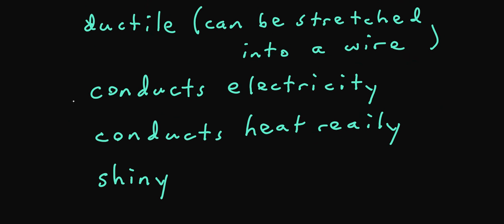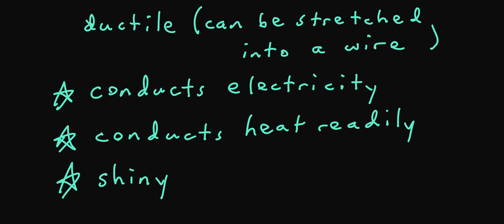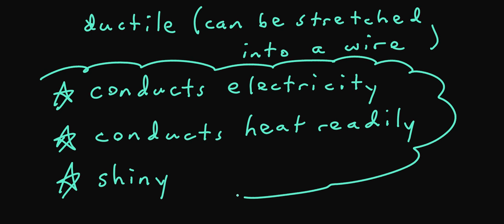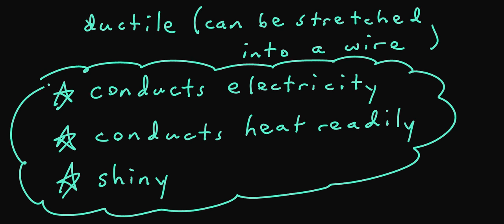Other properties of metals are that metals conduct electricity. They also conduct heat very readily, and metals are also shiny. These would all be the conduction of electricity, being able to conduct heat readily, and being shiny, additional properties of metals that are unique to metals because of the sea of electrons bonding structure that holds metal atoms together.